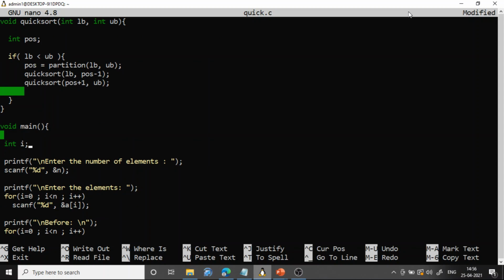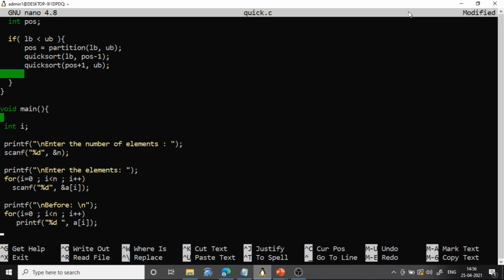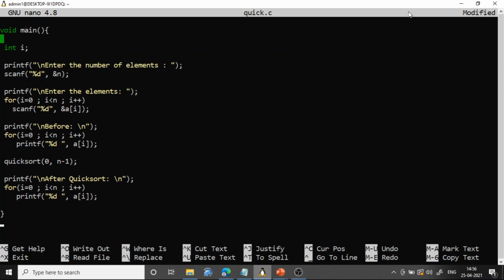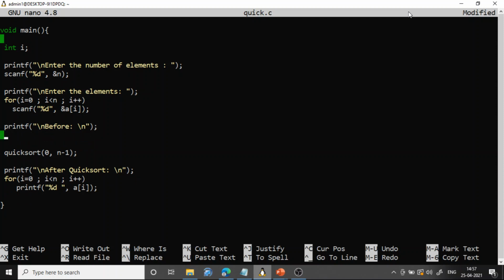And this is the main function. Here we are declaring i. We are asking the user to enter the number of elements, which is read in n. We are asking the user to enter the elements, which are read in the array A of i. Then we are displaying the elements just to verify. But instead we can call print, since I have already written a print function. This logic is not required. Then we call quicksort with lb as 0 and ub as n minus 1.